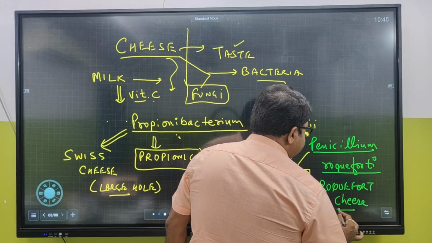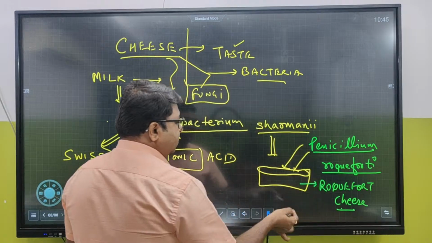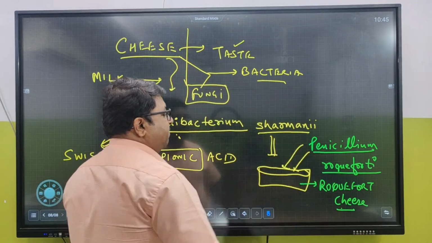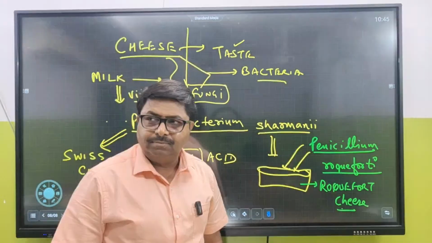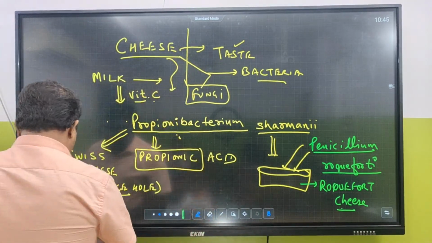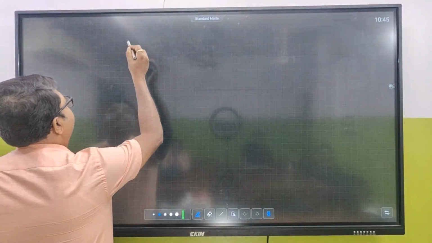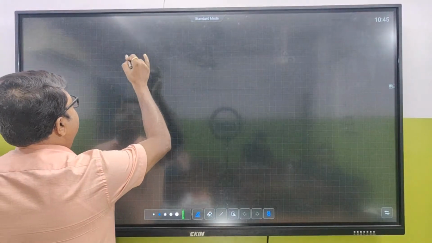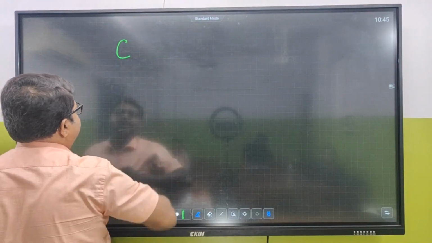So, on what basis does the cheese depend? First, on the type of organisms it is infested by. Clear? There is another type of cheese. Tushar, tell me. I have talked about another type of cheese that starts with the letter C.